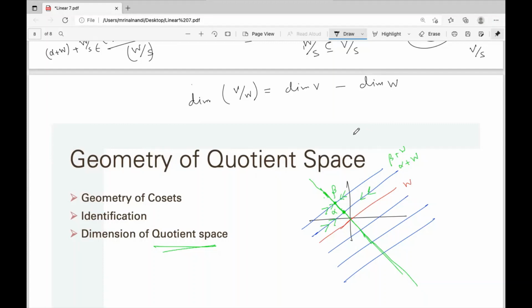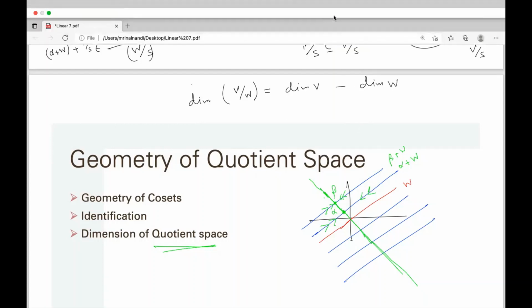The previous part of today's lecture was in the linear algebra part, but this is not in the actual linear algebra part. This is a more generalized version. In analysis, in modern algebra, everywhere this quotienting idea is very important. So that's all for today.